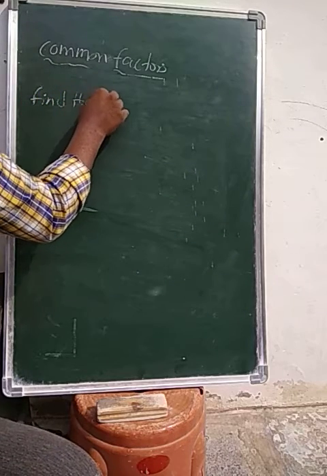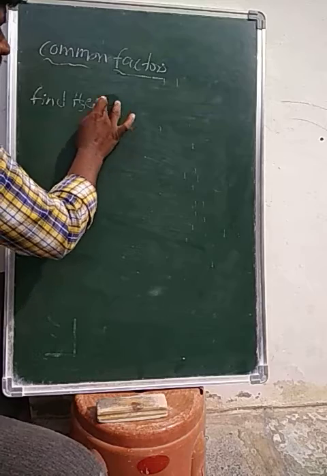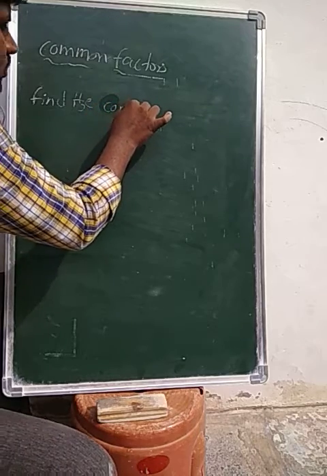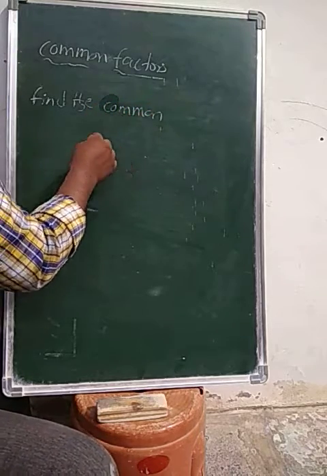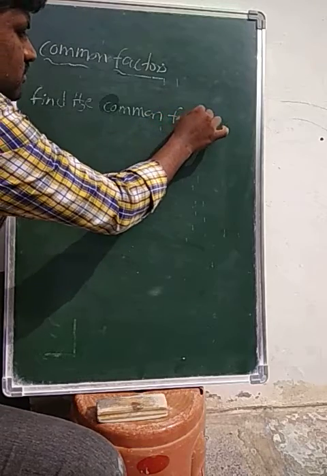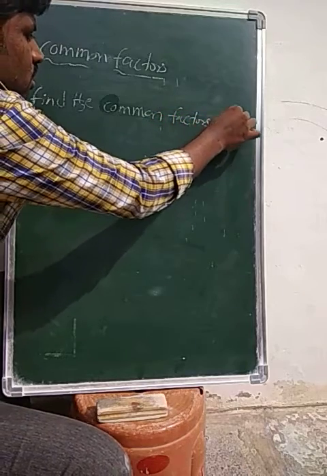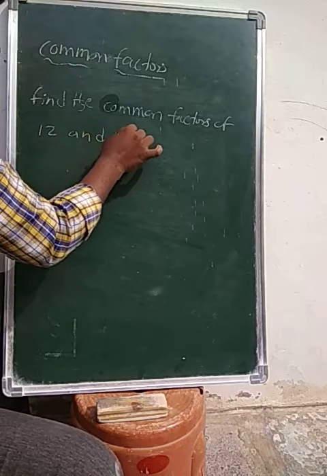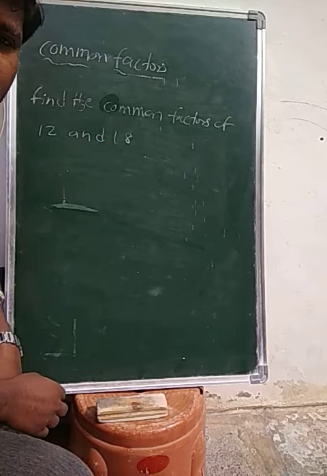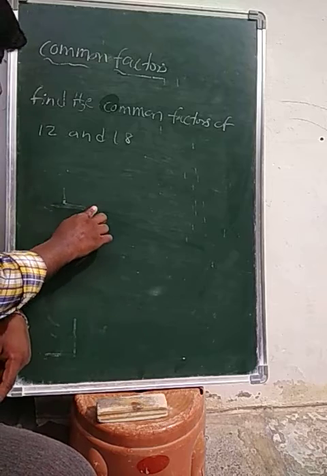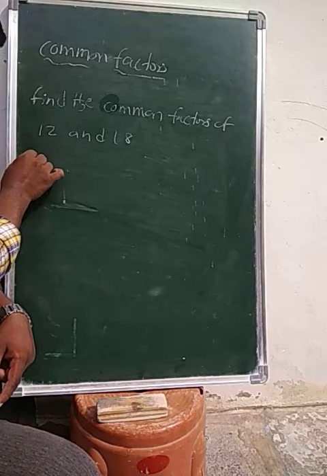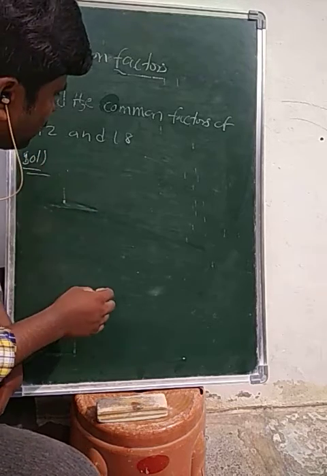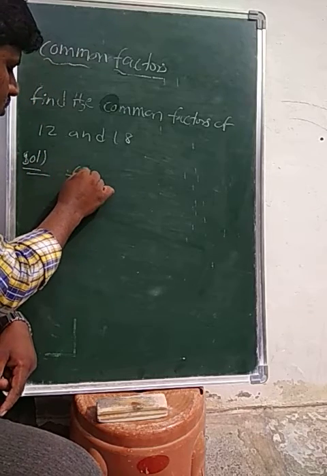ఎస్, సీ నౌ. Find the common factors of 12 and 18. Okay? See now its solution. What are the factors of 12?